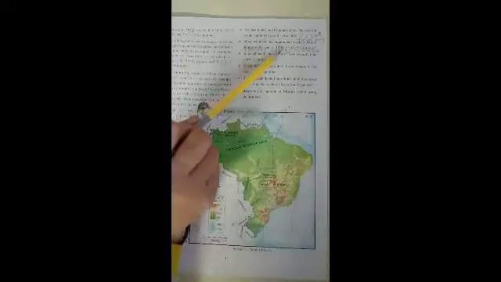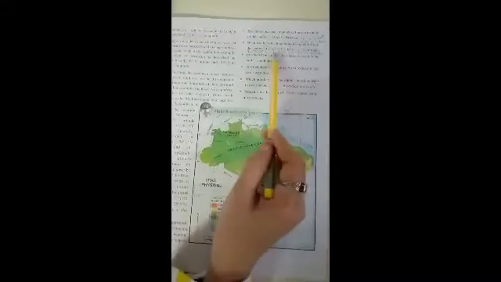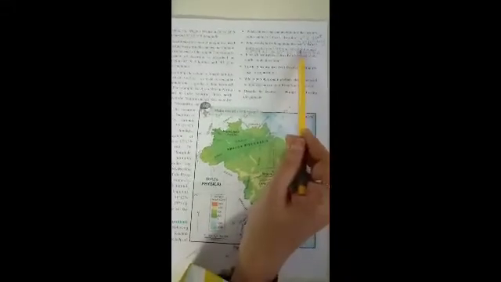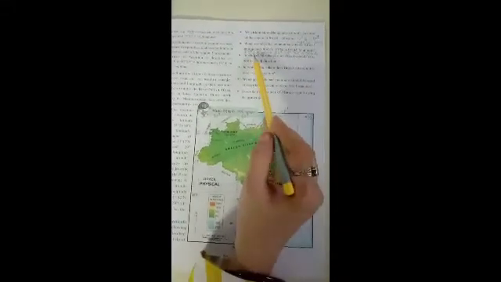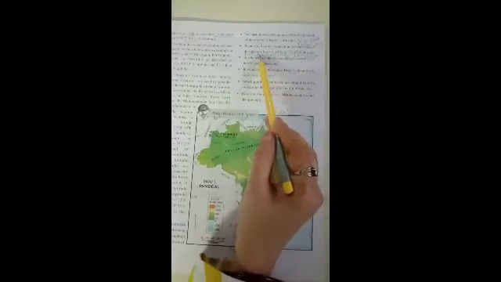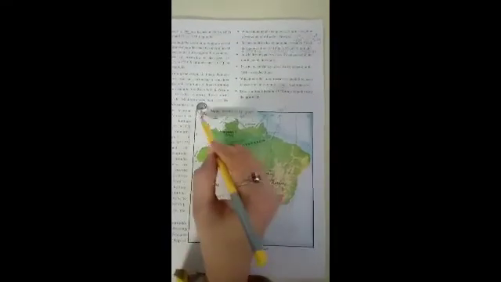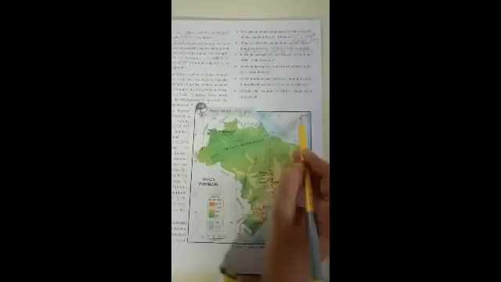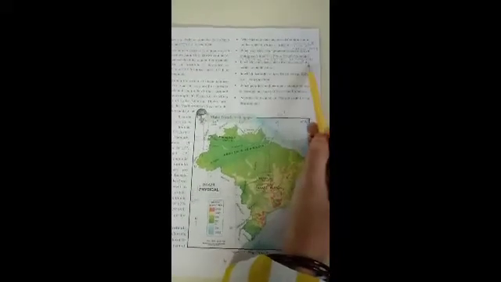What would be the longitudinal extent of Brazil that spreads from 5 degree 15 minute north to 33 degree 45 minute south latitude? Now the answer is 73 degree 59 minute west. See, this is your 70 degree. So 73 degree comes here, 73 degree. This is the line of west to 34 degree 45 minute west longitude.